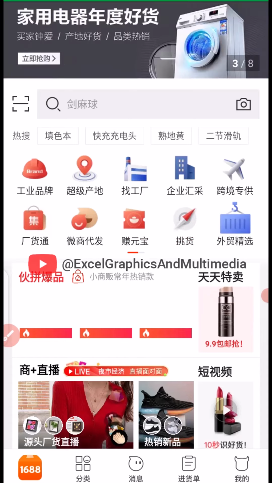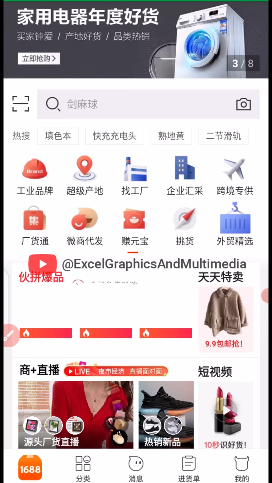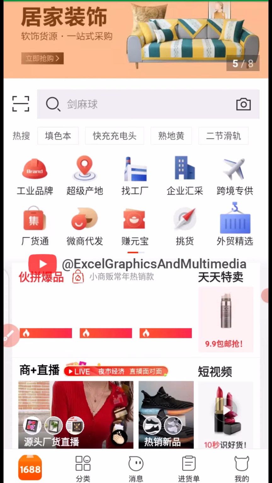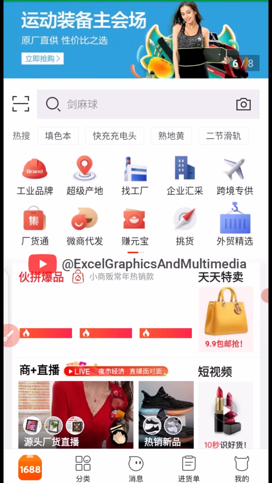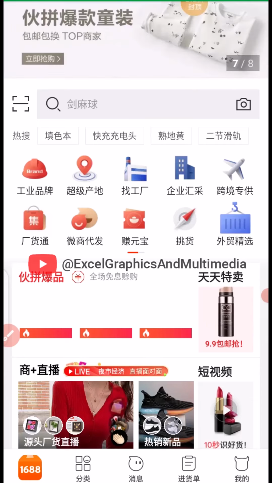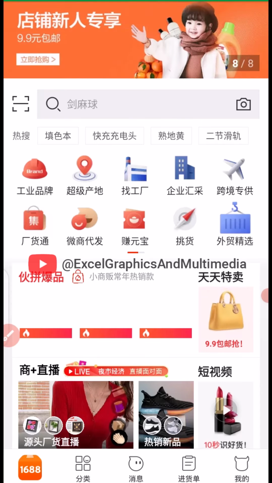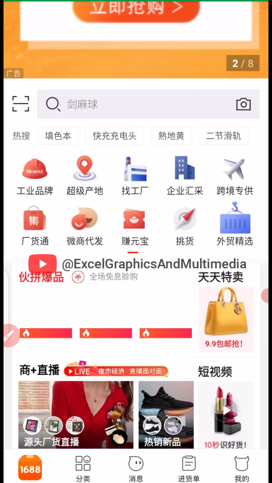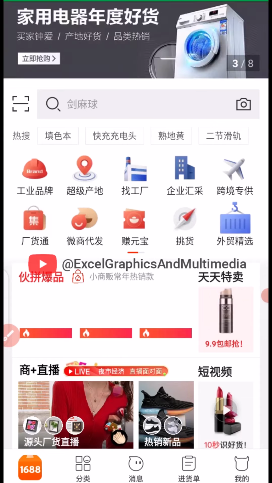This is because your Taobao has been frozen, and the only reason why the account is frozen is known only by Taobao or Alipay. Nobody understands why an account will just get frozen anytime. So if you fall into this category and you want to unfreeze your account, you want to have access to your 1688 or your Taobao account or your Idle Fish account. This is because all these accounts are linked with only one Taobao username and Alipay.